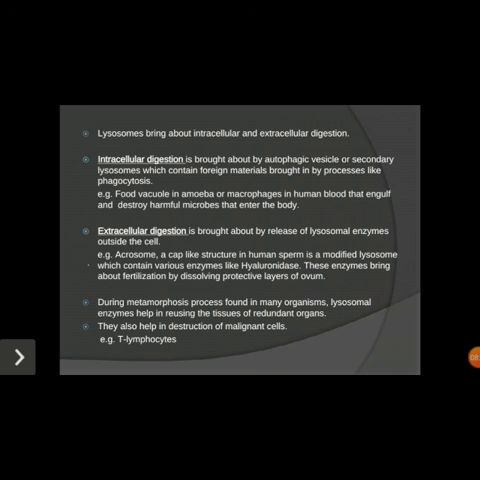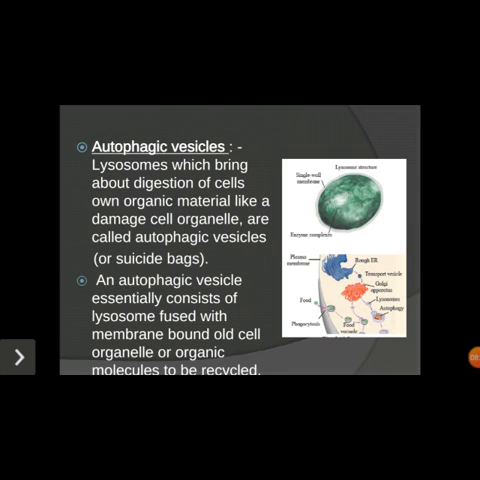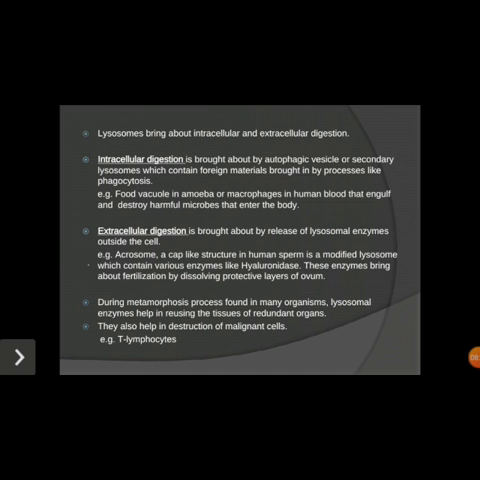Coming for the extracellular digestion. So extracellular digestion is brought about by release of lysosomal enzyme outside the cell. Outside the cell, the lysosomal enzyme जो भी है, so it is done outside the cell. For example, the acrosome, a cap-like structure in a human sperm, is a modified lysosome which contains enzymes like hyaluronidase. Okay, these enzymes bring about fertilization by dissolving the protective layer of the ovum. So ovum का protective layer is destroyed with the help of this acrosome of the sperm cell. Okay, so that is the extracellular digestion.